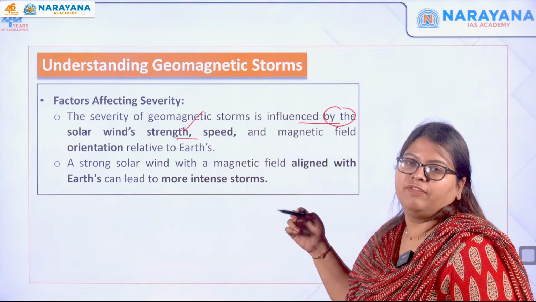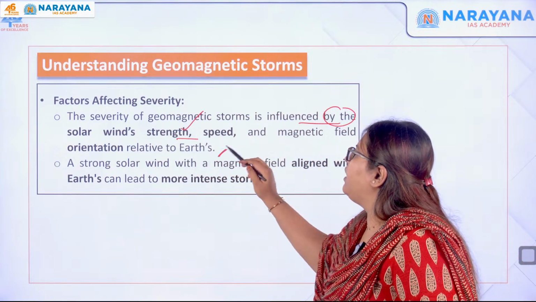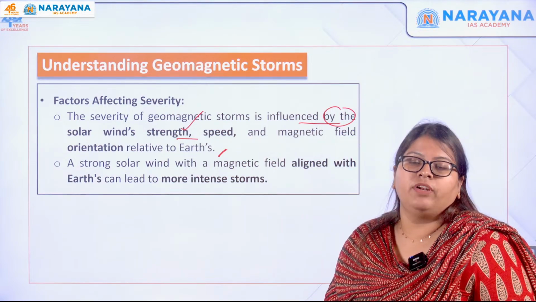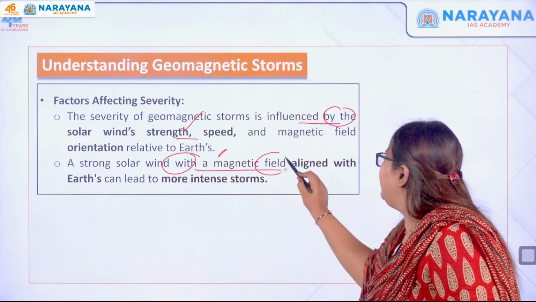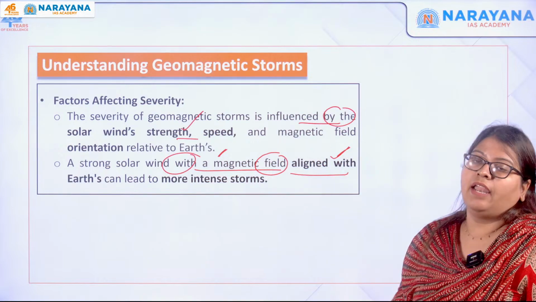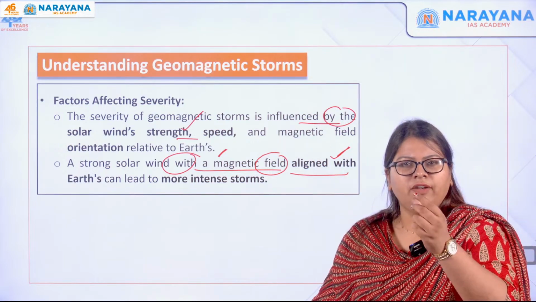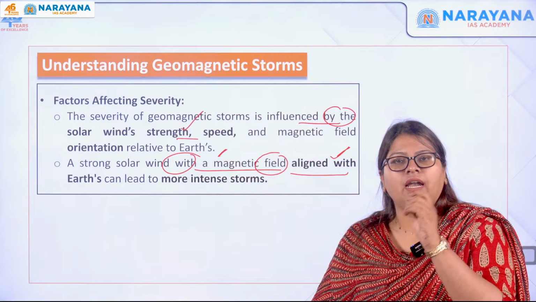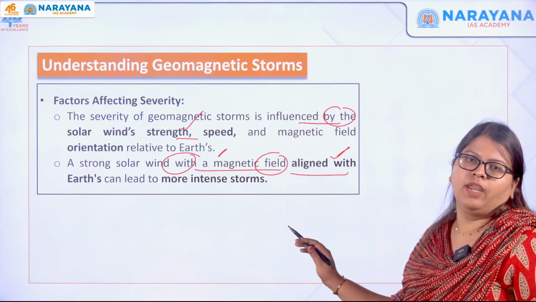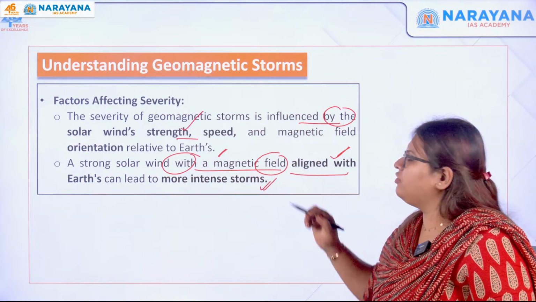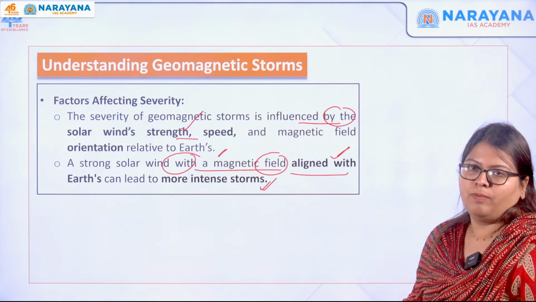What is the magnetic field orientation with respect to that of the earth? All that is very important. For example, a strong solar wind with a magnetic field aligned with the earth's. Not important, very technical, but know it. So when they are aligned, that causes severe or intense geomagnetic storms.